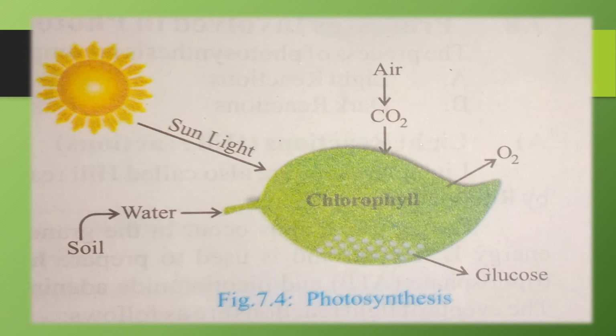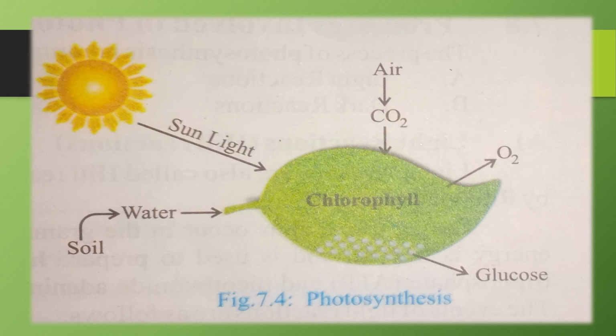When sunlight falls on the surface of the leaf, this process starts, and carbon dioxide comes from the air through stomata. We have xylem vessels here, and from the soil they absorb water, and this water comes into the xylem tissues and reaches the leaves, the chlorophyll, in the green cells. Then they produce what? Glucose. This is the glucose produced by photosynthesis.